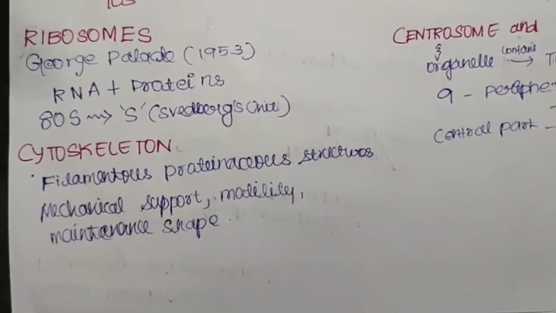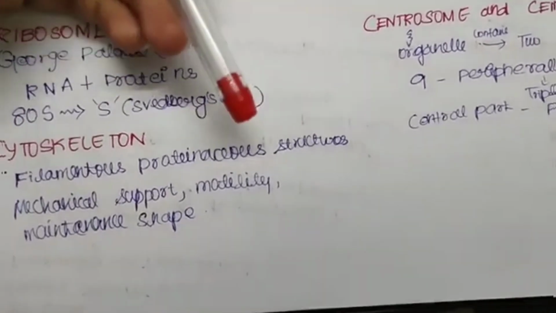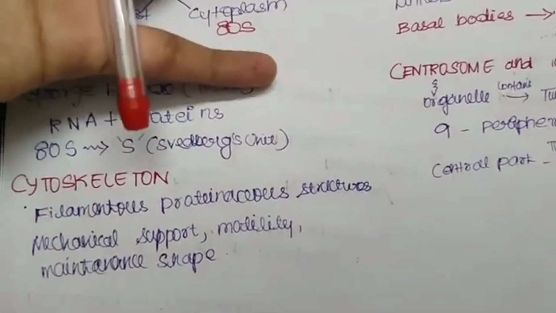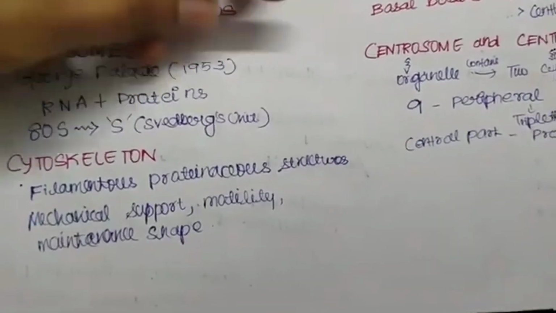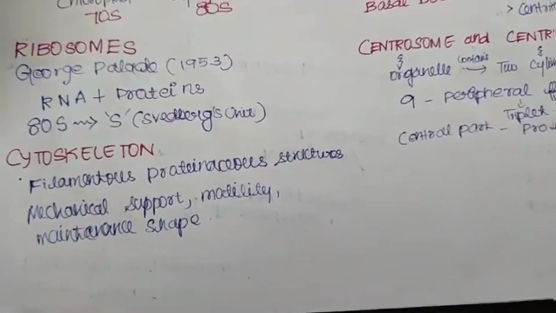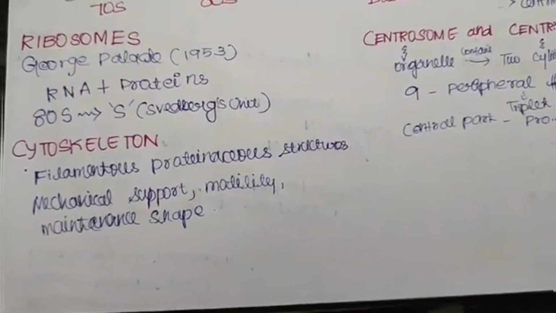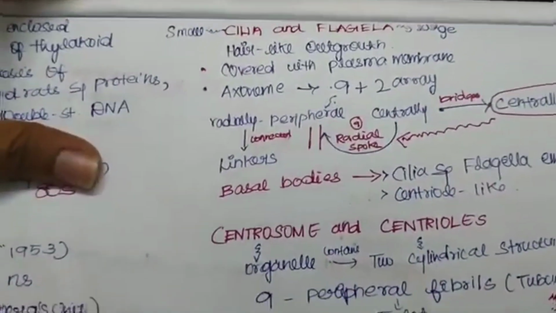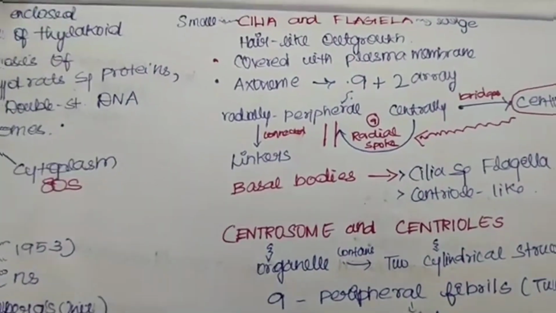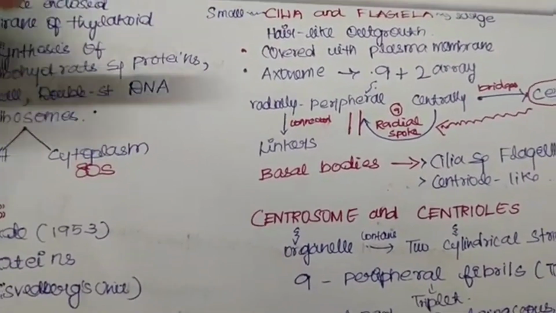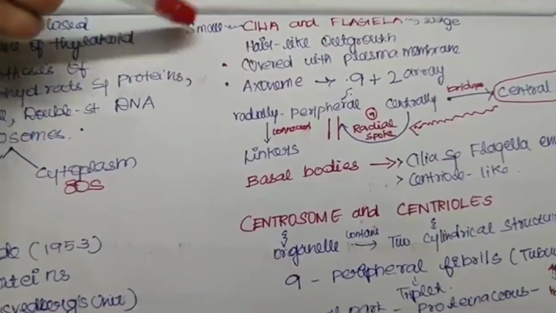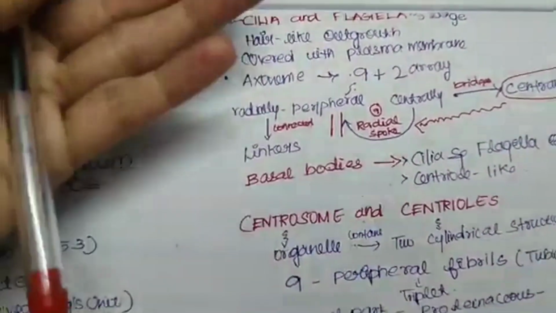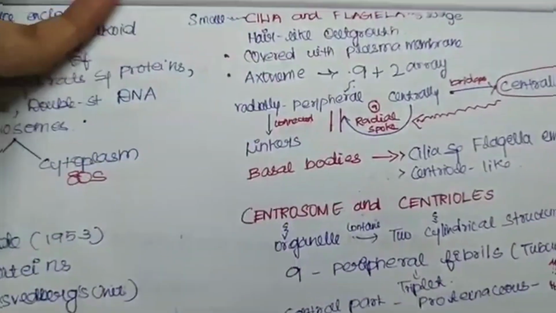Now we will talk about the cytoskeleton. These are nothing but networks of filamentous proteinaceous structures found in the cytoplasm. So these together are called the cytoskeleton. They provide mechanical support, motility, and also maintain shape. Now we have cilia and flagella. They are the locomotory organs, and cilia are the small ones, flagella are the large ones. These are nothing but minute hair-like soft projections, outgrowths.